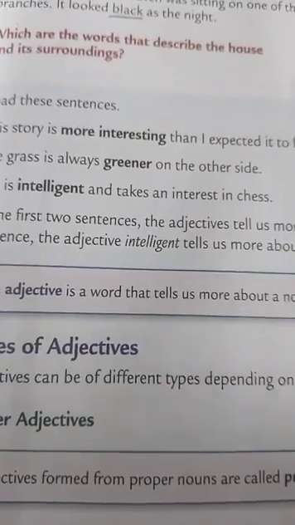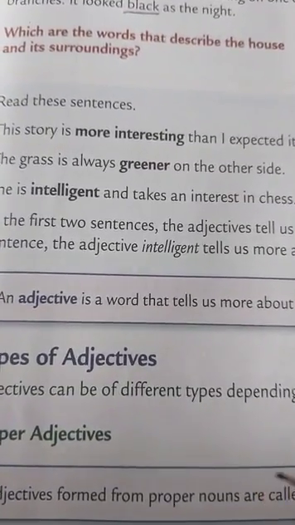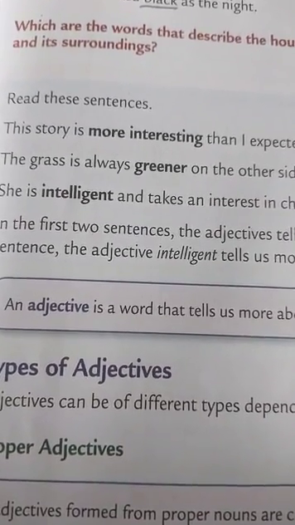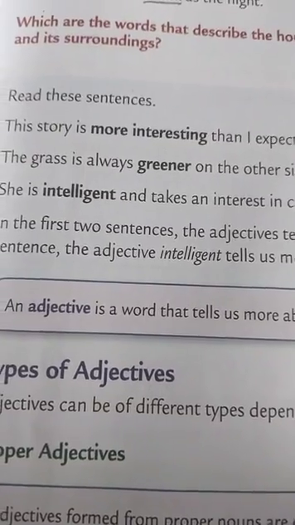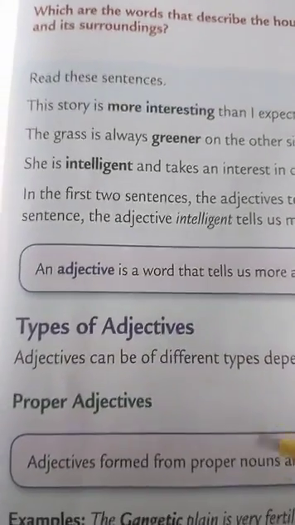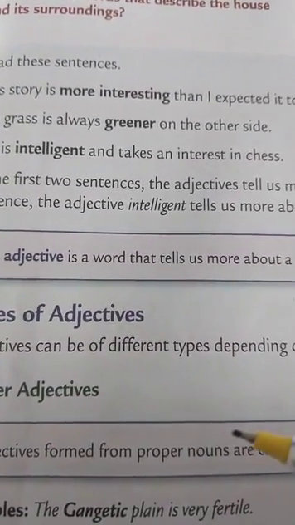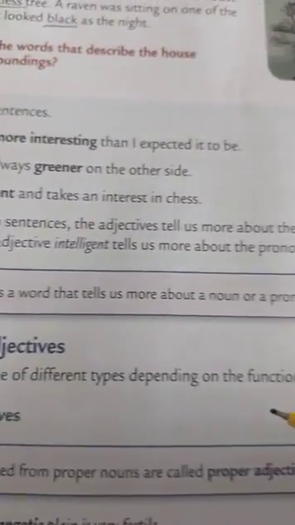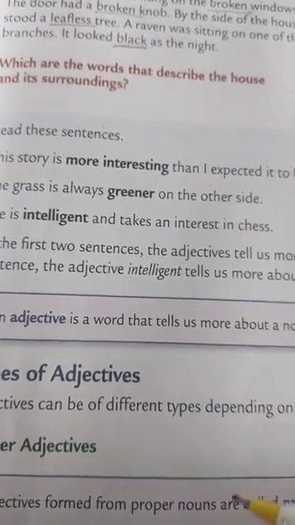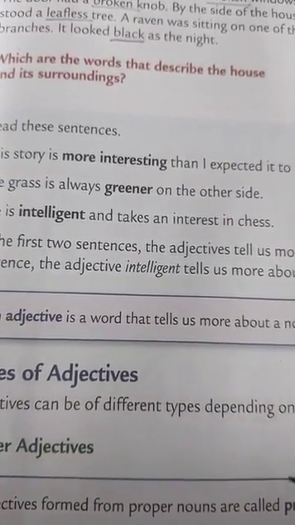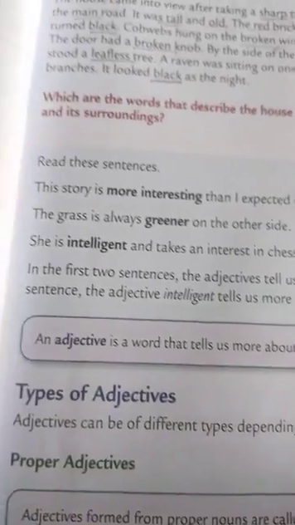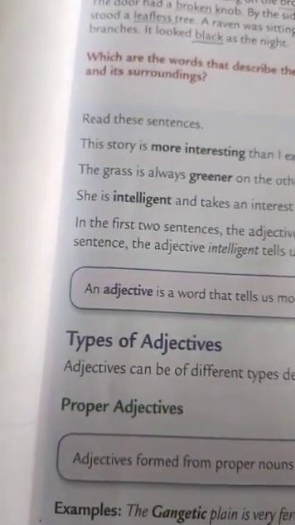Or we can say when proper noun functions as an adjective, or when proper noun is used to describe other noun or pronoun, they are called proper adjectives. So what are proper adjectives? Adjectives which are formed from proper noun are called proper adjectives, or we can say the proper nouns which are used to tell more about another noun or pronoun, they are called proper adjectives.